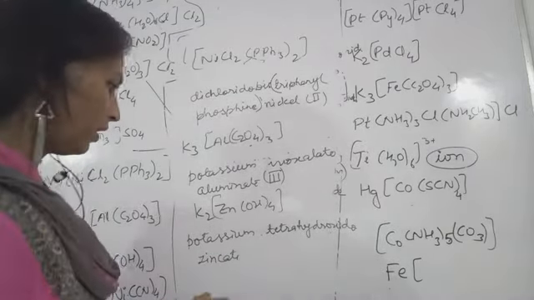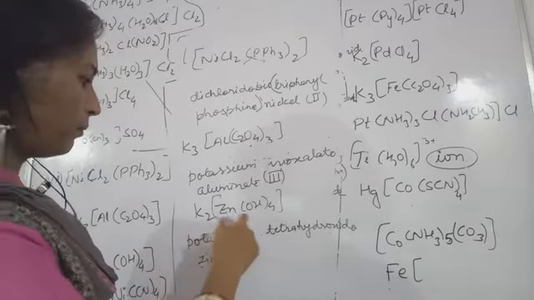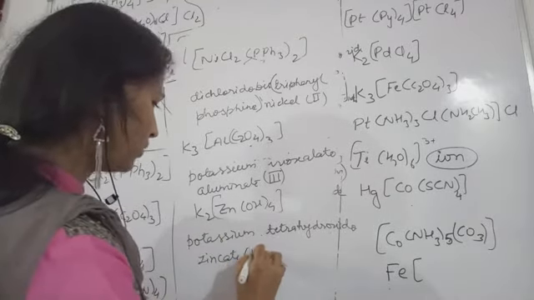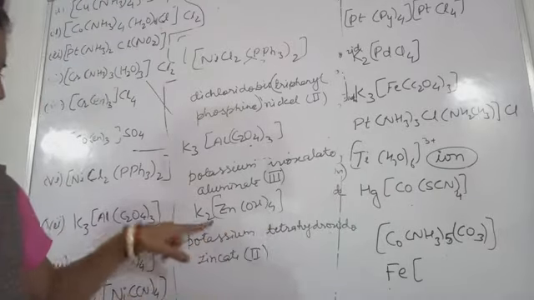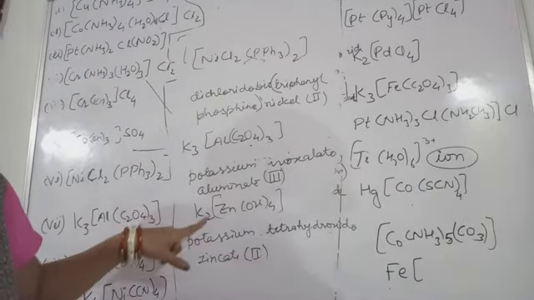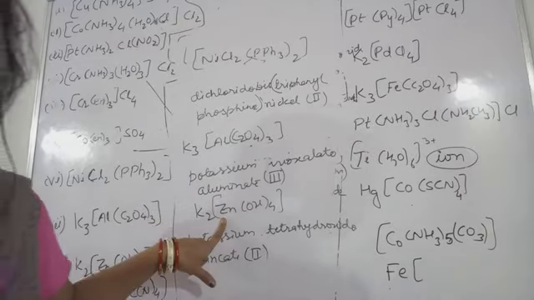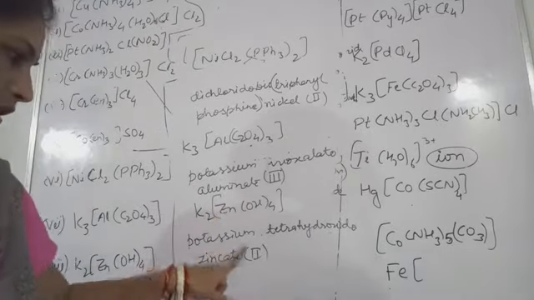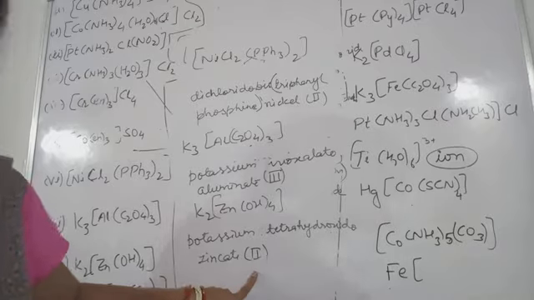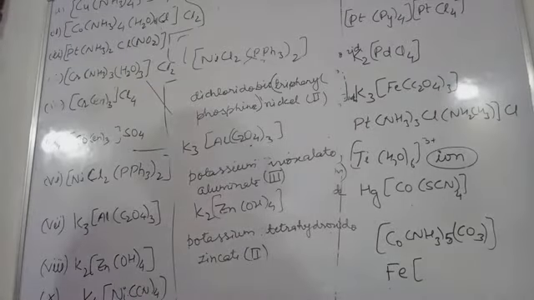Okay, and what charge will be acquired by them? Plus 2. So write down 2. Minus 4 charge, and this is plus 2 charge outside. So plus 2 charge will be acquired by this zinc. Okay, so the plus 2 oxidation state will be written like this. So this is the name. And now the fourth one is